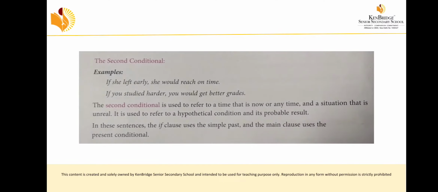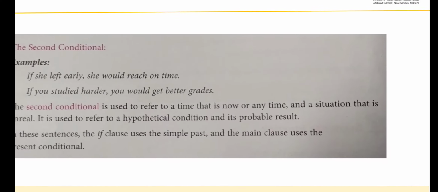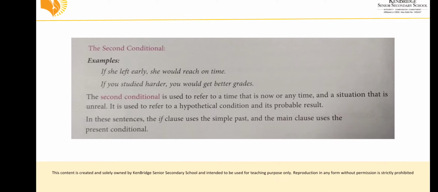Next, we are going to see the second conditional. The second conditional is used to refer to a time, now or any time, when the situation is unreal. It is used to refer to a hypothetical condition and its probable result. What is the second conditional? It refers to present or any time, but the situation is unreal. It is not real.